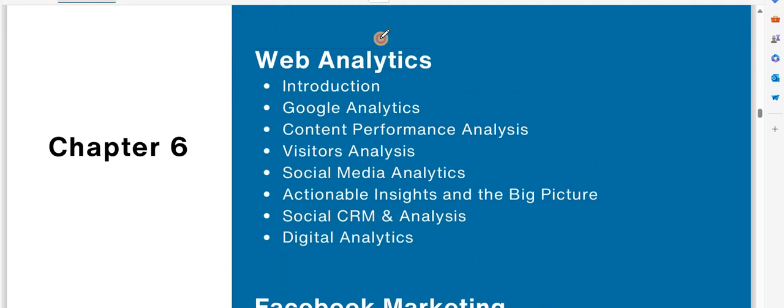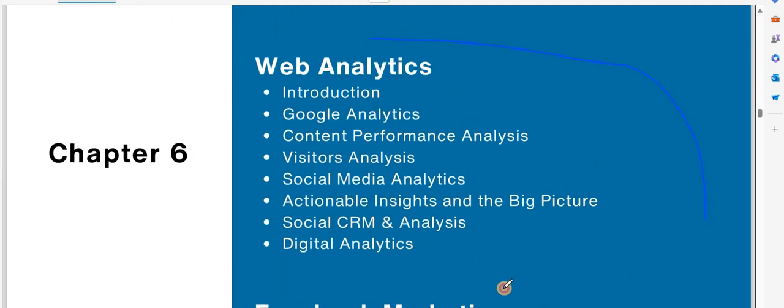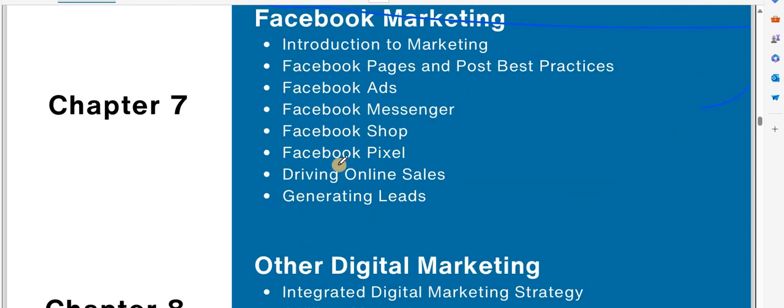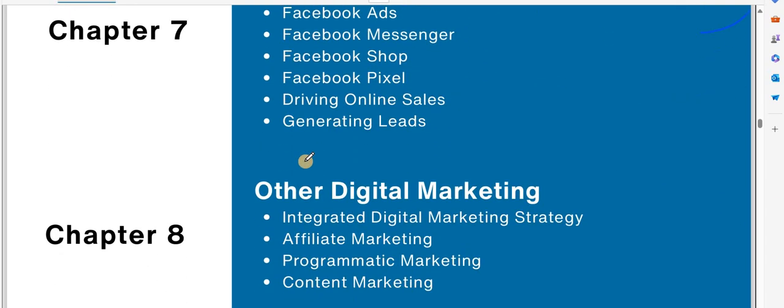After that the web analytics part is there. In the web analytics part we will discuss Google Analytics, Google Search Console, and this kind of things, like how you can track the users, how the users are behaving on our website, from where the user is coming to our social media platform, to our website. All the things we will discuss in the web analytics part. After that Facebook marketing is there. These are the Facebook ads, this part is there.